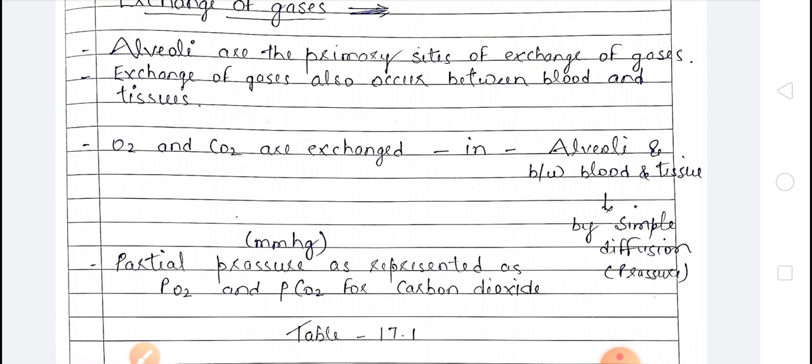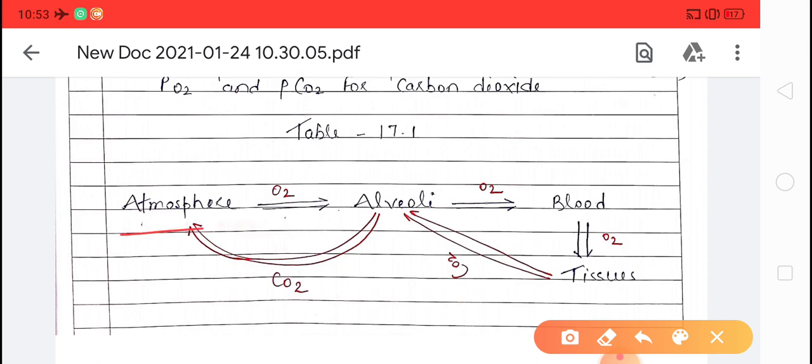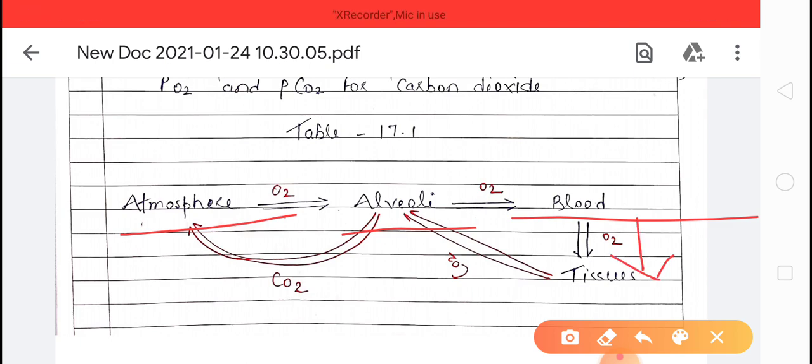You can see in the figure, first of all the atmosphere. If the partial pressure of oxygen is high in the atmosphere, then it goes to the alveoli, then it reaches the blood, and after that it is absorbed into the blood and goes to the tissues.